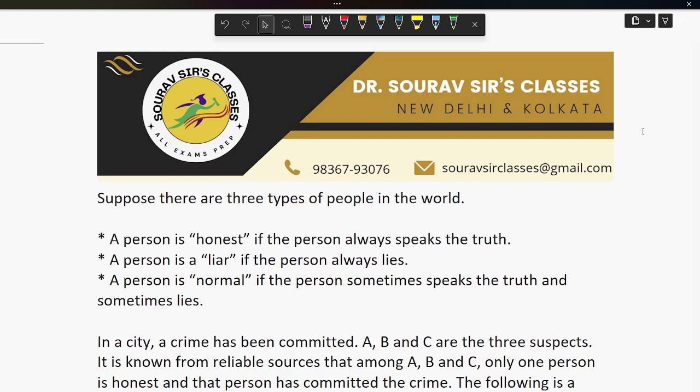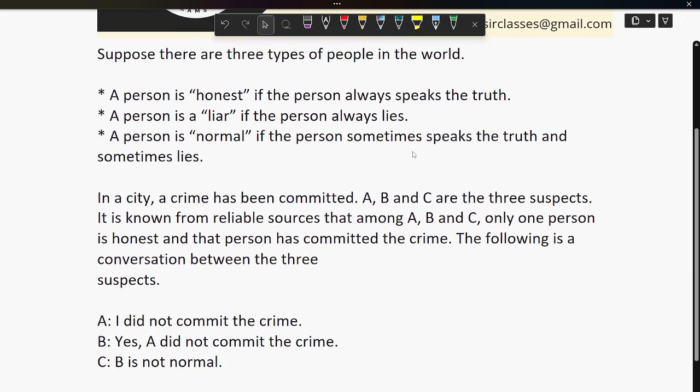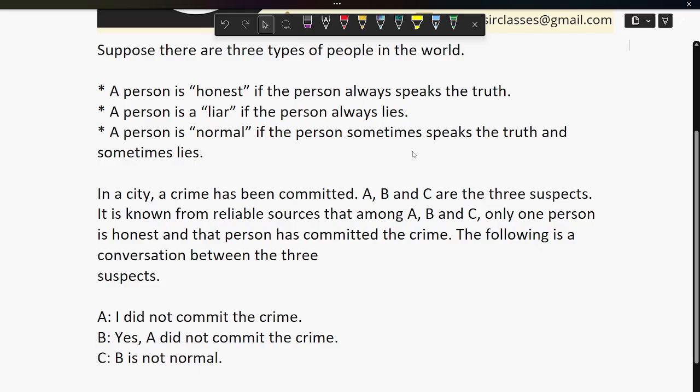So suppose there are three types of people in the world. The first type is honest: a person is honest if the person always speaks the truth. A person is a liar if the person always lies. A person is normal if the person sometimes speaks the truth and sometimes lies. In a city, a crime has been committed. A, B, C are the three suspects. It is known from reliable sources that among A, B, C, only one person is honest and that person has committed the crime. The following is a conversation between the three suspects.